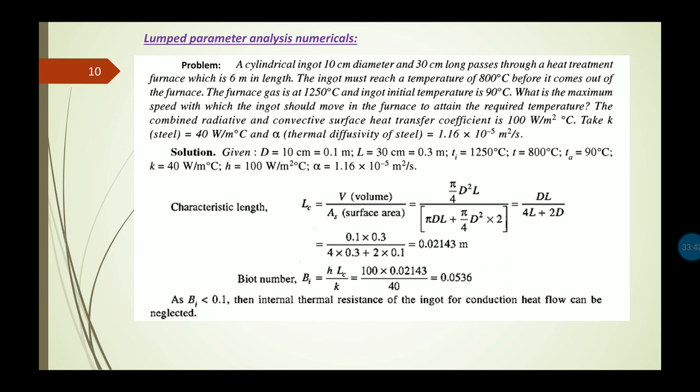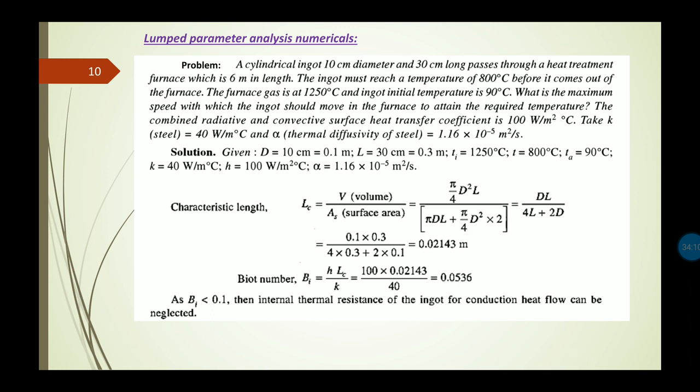To check the value of the Biot number, which is the ratio of h Lc by k, the values of h and k are given in the question. That means we need to calculate the value of Lc, the characteristic length. The characteristic length is the ratio of the volume to the surface area of the body. These formulas are known to us, so we can calculate the characteristic length for the cylindrical ingot.